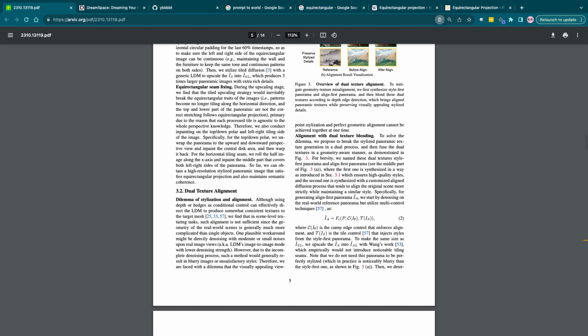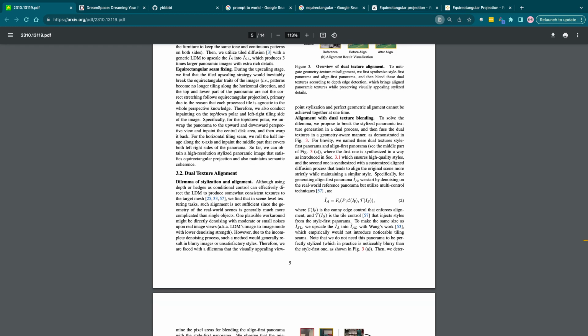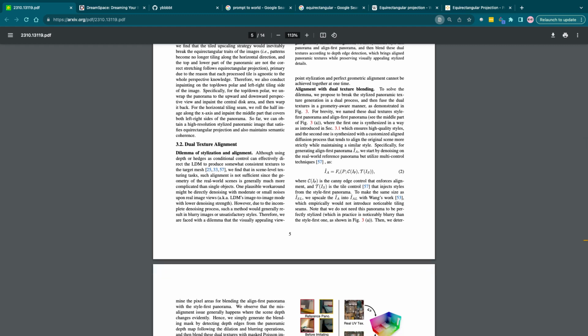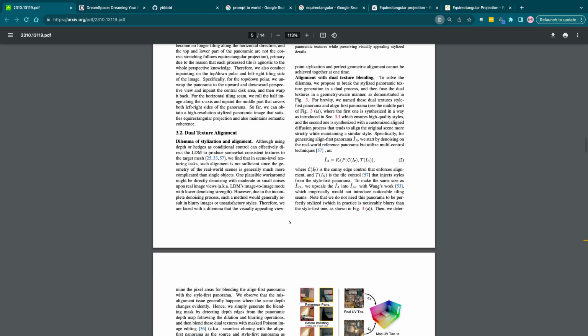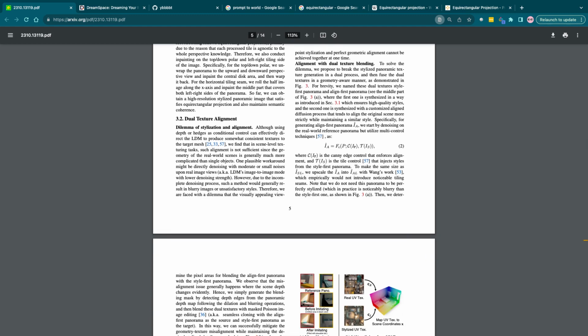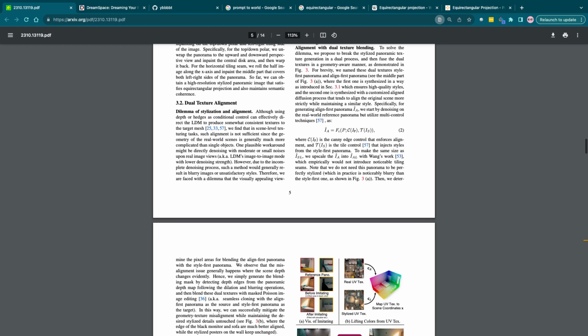We unwrap the panorama to the upward and downward perspective and inpaint the central disk area and then warp it back. For the horizontal tiling seam, we roll the half image along the x-axis and paint the middle part that covers both left-right sides of the panorama. We can obtain a high resolution stylized panoramic image that satisfies equirectangular projection and also maintains semantic coherence.